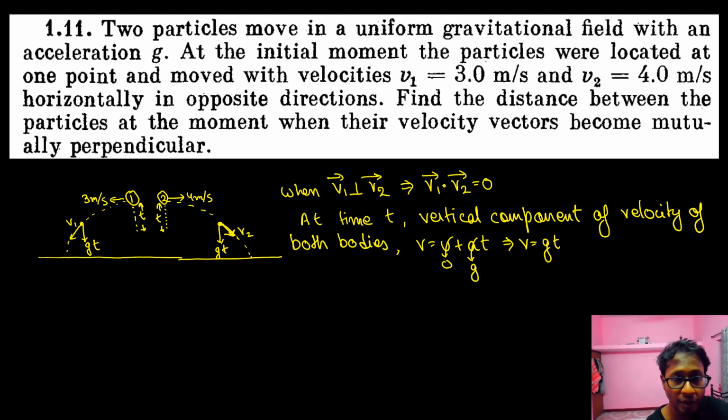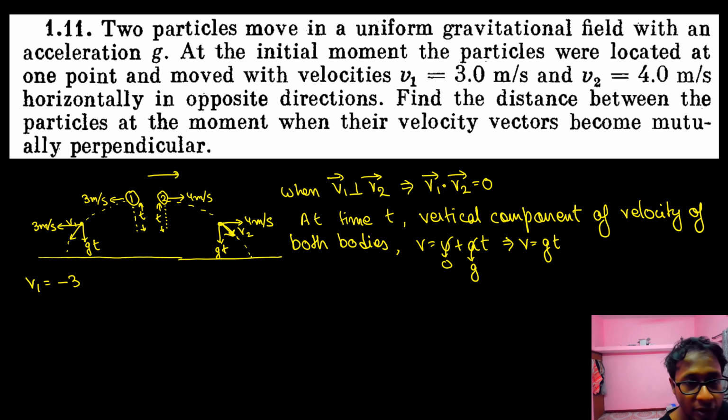Now in projectile motion the horizontal component of velocity never changes, no? So out here the horizontal component of velocity will remain 4 meter per second, because there is no horizontal component of acceleration, and this horizontal component of velocity will remain 3 meter per second. So velocity of one is minus 3i. Why minus 3i? I'm considering a coordinate system. Minus 3i plus gtj.